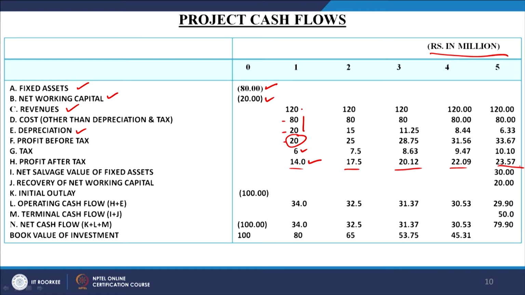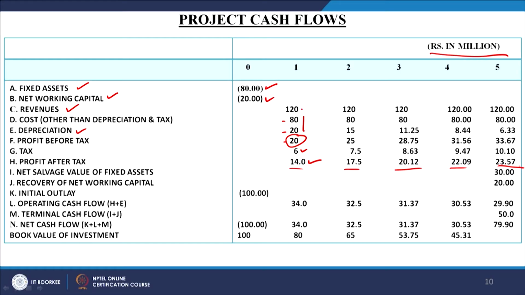While estimating the cash flows, the calculation of the profit after tax is the first requirement. First you calculate the PAT. Though it is available in the profit and loss account also, we pick up the figures from the profit and loss account, which means they are complementary to each other. For preparing the profit and loss account you need all this information, and for preparing the cash flow statement, you need this information. So, all this is available from the DPR. So, we have taken this and we have calculated the PAT, profit after tax.